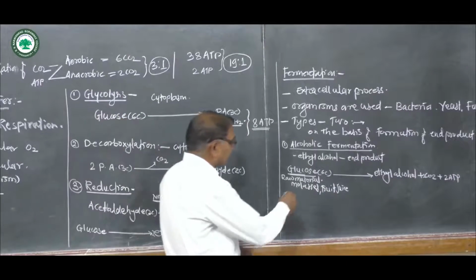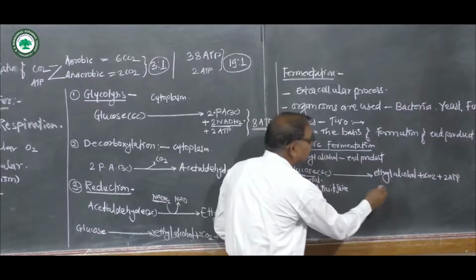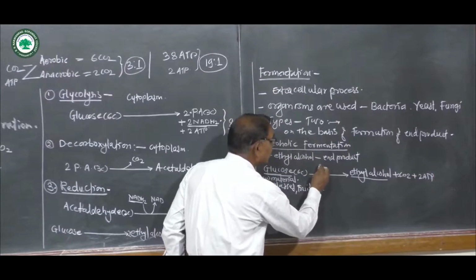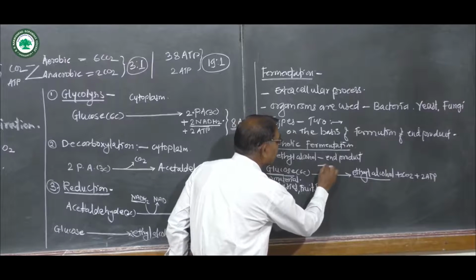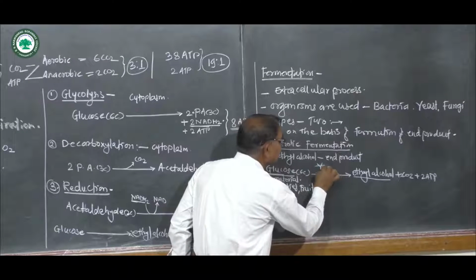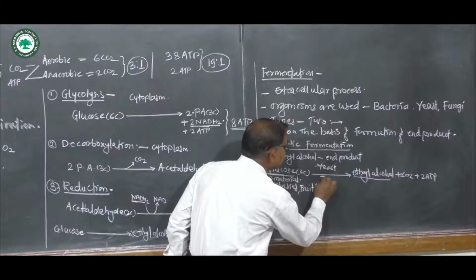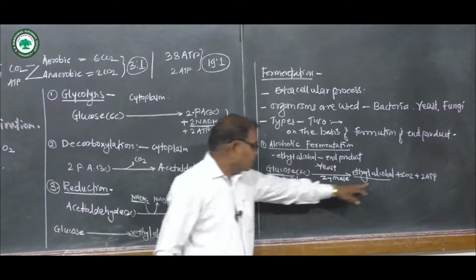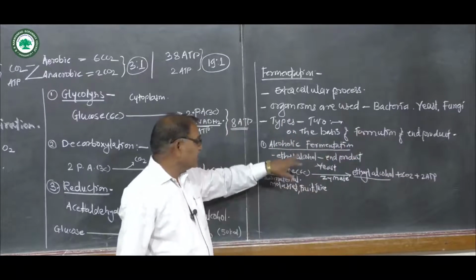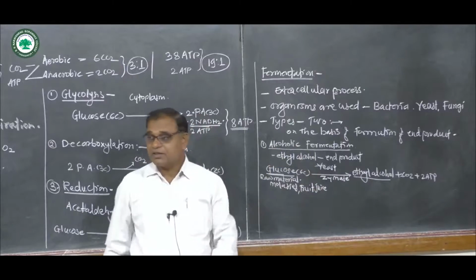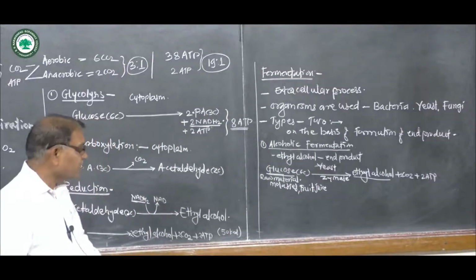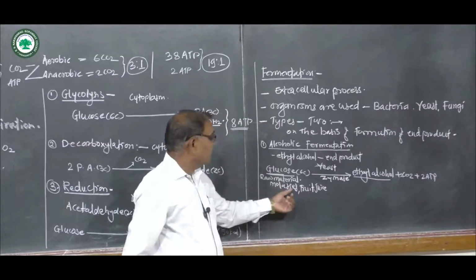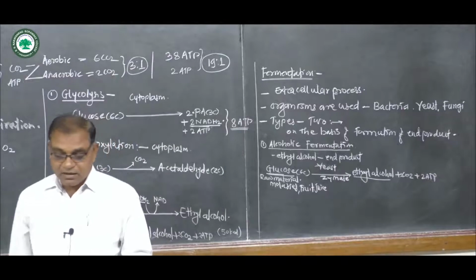Now in this alcoholic fermentation, ethyl alcohol is the end product, formed with the help of an enzyme secreted by microorganisms like yeast. They secrete the enzyme zymase, and 2 molecules of CO2 are released in alcoholic fermentation, and only 2 ATP molecules are formed. Now, which raw materials are used? Molasses and fruit juice are used as raw materials.